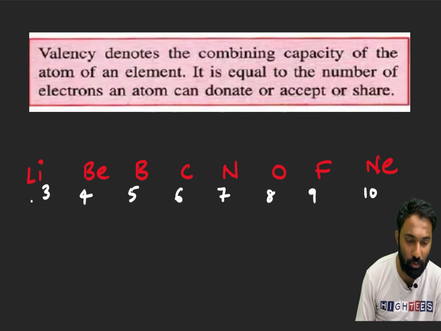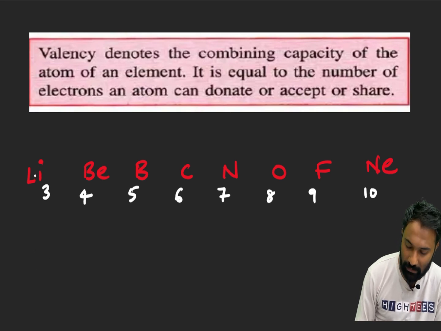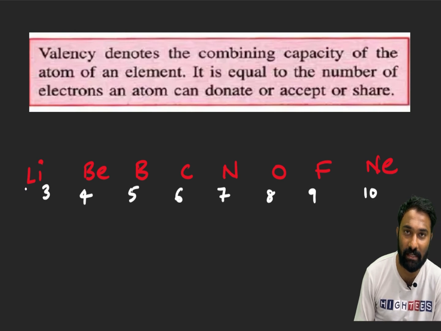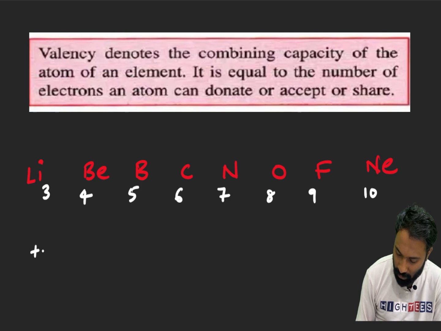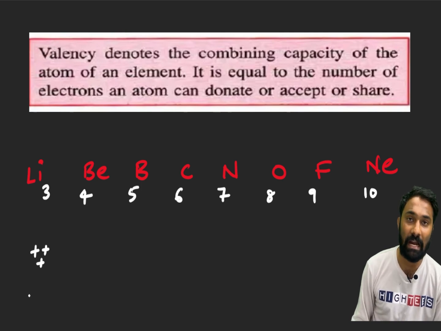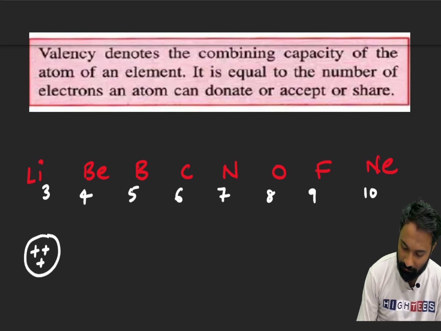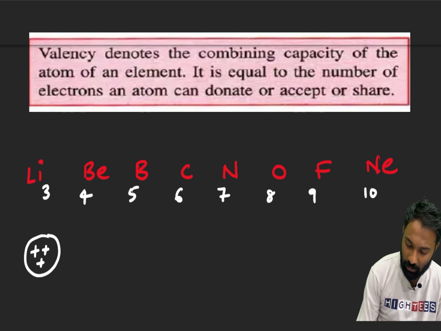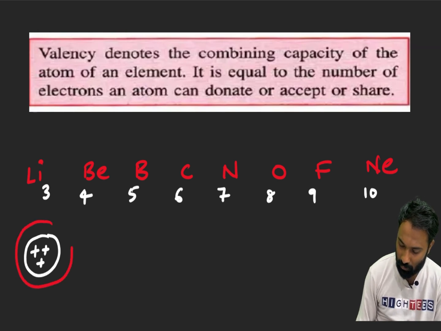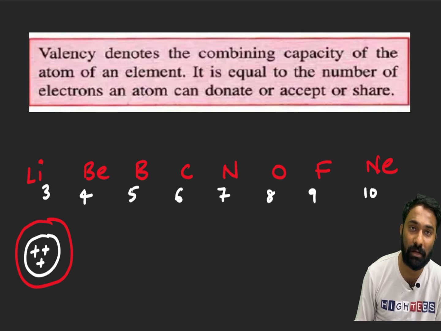Here, for lithium, I want to draw the atom. This is the nucleus. This lithium nucleus contains how many protons? Atomic number is equal to the number of protons, I said you. So 3 protons will be there for lithium, and the neutron has neutral charge. Now which shell are we going to see? First one is the K shell. The K shell of lithium has only 2 electrons. K shell can accommodate 2 electrons, already I explained.